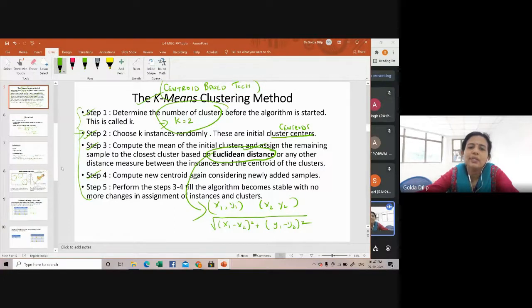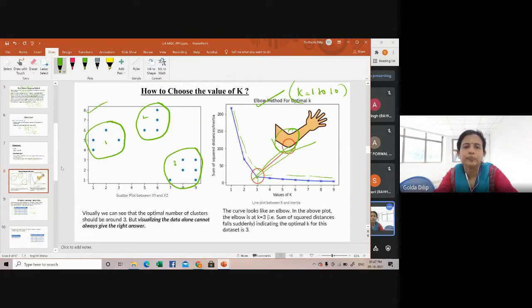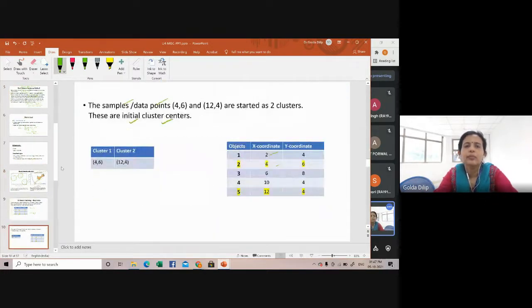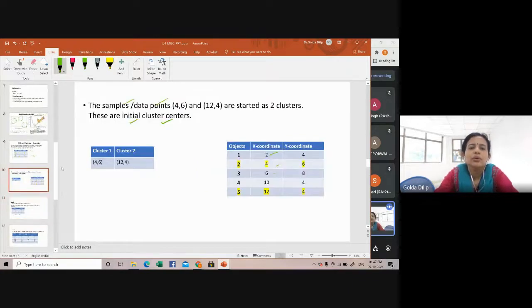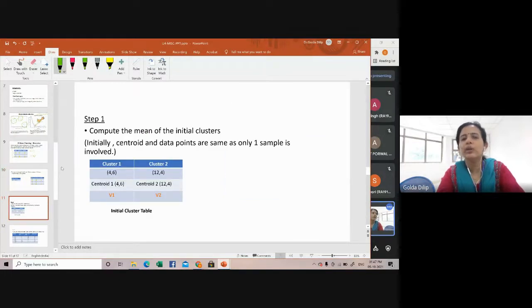Okay, the next step is compute the mean of the initial clusters and then proceed. So how do you compute the mean of this? This is actually only one sample. If more than one sample is involved, then you can go ahead by computing the average and other things. Here the average is this cluster itself, this value itself.